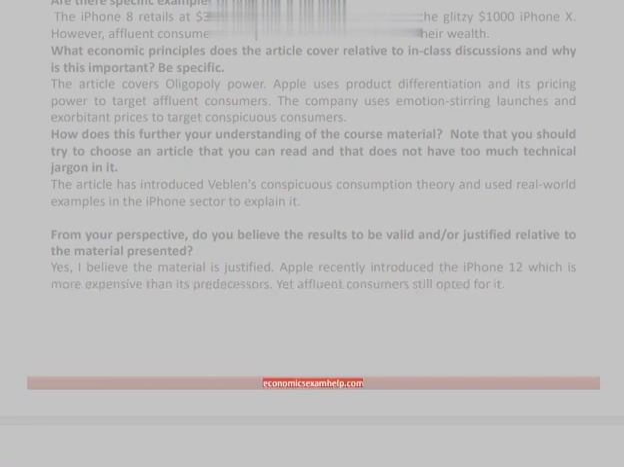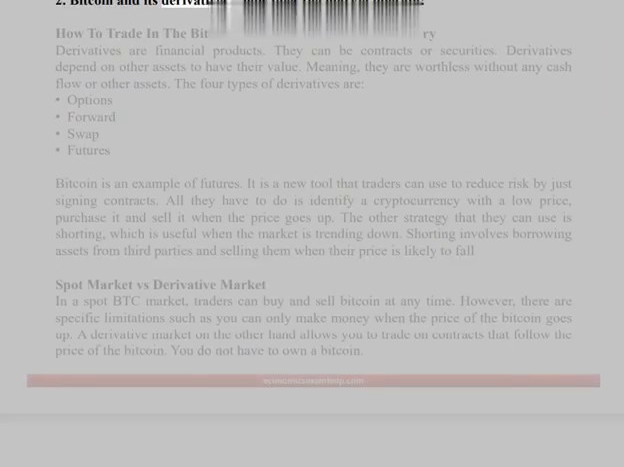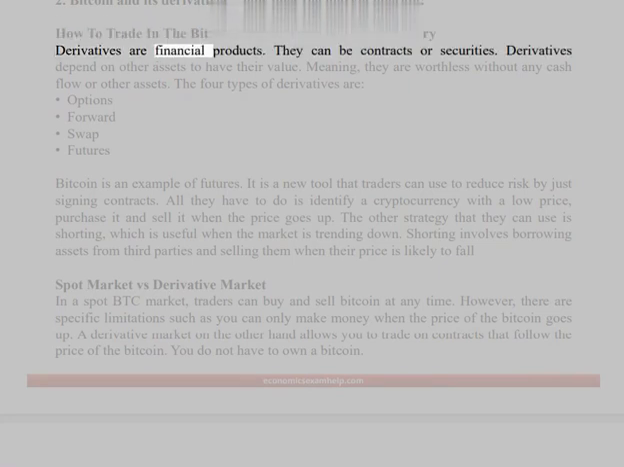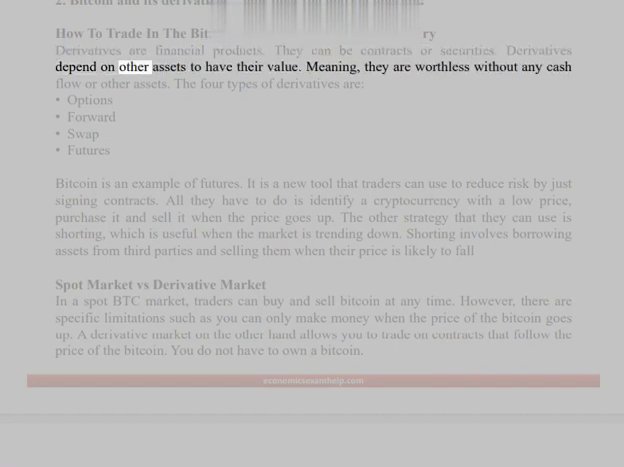EconomicsExamHelp.com. 2. Bitcoin and its derivatives. How does the market operate? How to trade in the Bitcoin derivatives market. Summary: derivatives are financial products. They can be contracts or securities. Derivatives depend on other assets to have their value, meaning they are worthless without any cash flow or other assets. The 4 types of derivatives are options, forward, swap, futures.